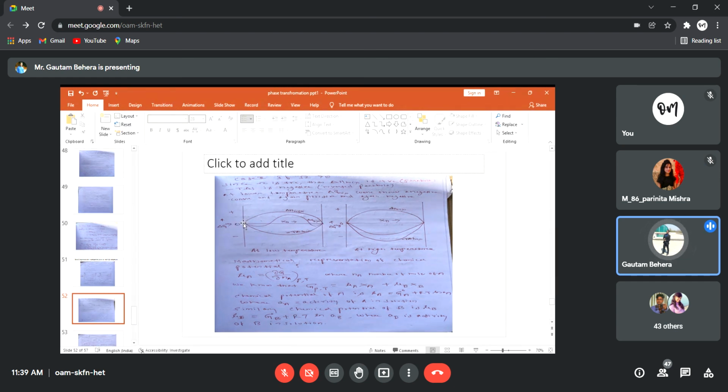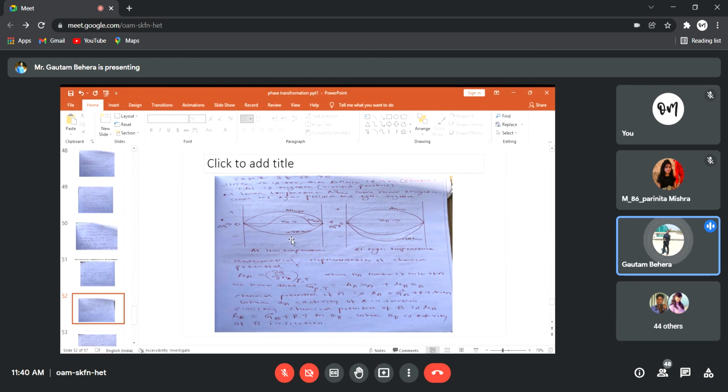This is very interesting actually. Delta G mix will go downward first, reach this point, then again rise up and go to this point. That means in the pure A-rich phase and the pure B-rich phase, delta G mix is lower, right? But in between, at these compositions, delta G mix is higher, a positive value. At pure end A and pure end B, delta G mix is more negative, but in between, delta G mix is positive. Right? So this is for low temperature.